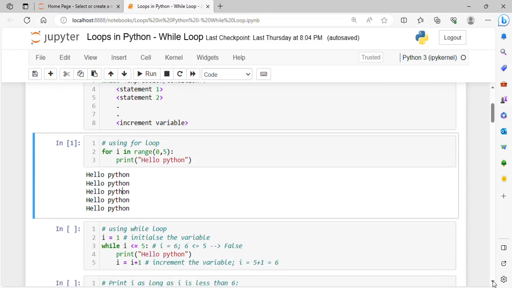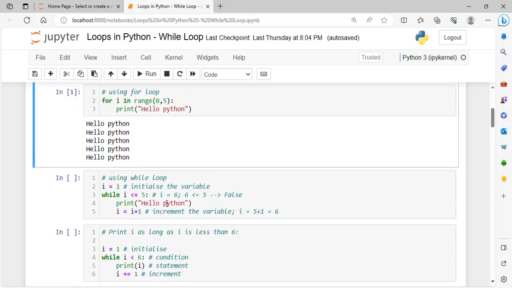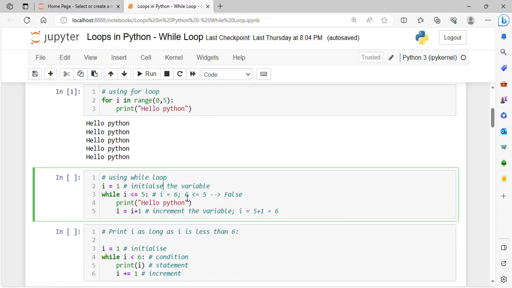Now the same program, if we want to write it in while loop, how will the program be? First thing, we need to initialize it. So i equals 1. This is the initialization. Either we may initialize i equals 0 or i equals 1.